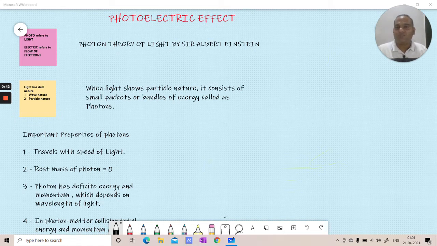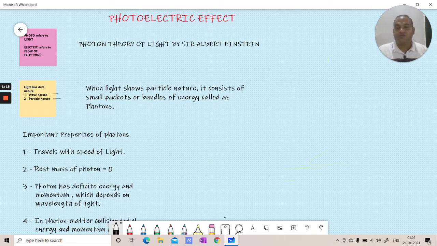Now, till this point, we know that light has only wave nature. It showed us diffraction, it showed us interference. So all those are properties which are shown by wave nature things. But today we are going to learn that light has two different natures, wave nature as well as particle nature. So today we are going to learn about the particle nature of light. That is what we call the photon theory of light by Sir Albert Einstein.